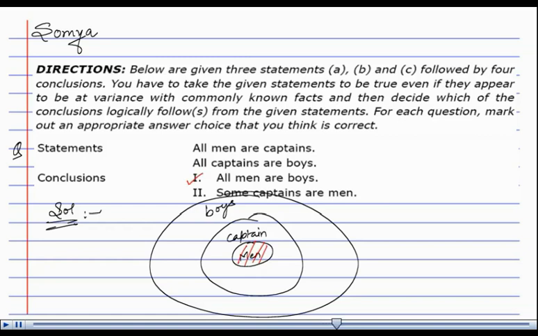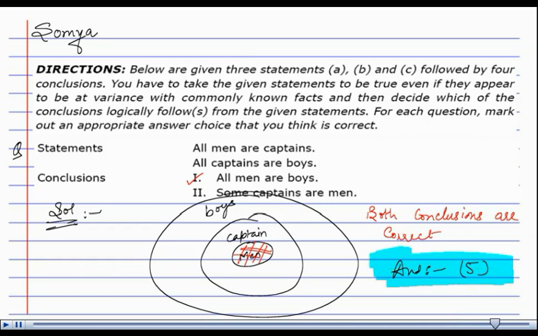For the second conclusion, some captains are men. Here, a certain group of captains are men. So we can deduce from this graph that both the conclusions are correct. Hence, the answer is option number 5, that is, the conclusions drawn under these statements are correct. Thank you.